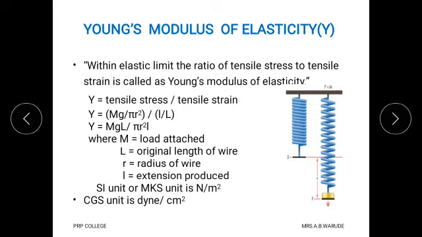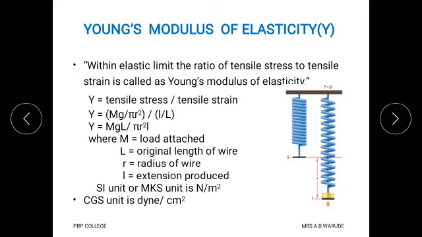As we know, modulus of elasticity is stress upon strain, and when the force is within limit, if we find the ratio of tensile stress to tensile strain, then that ratio is called Young's modulus of elasticity. And therefore the formula is Y equals tensile stress upon tensile strain.